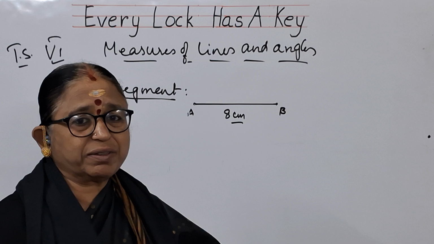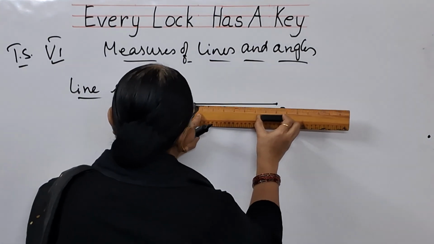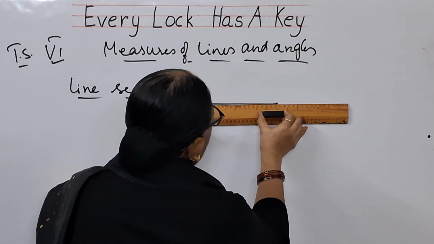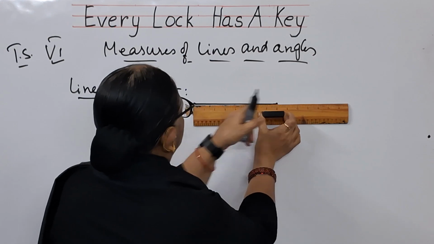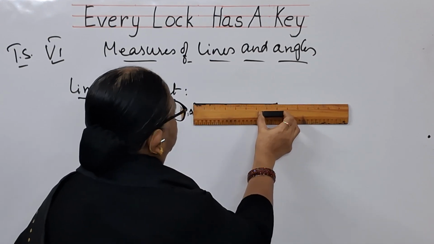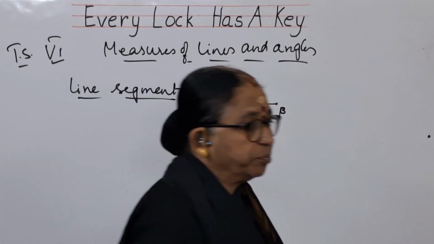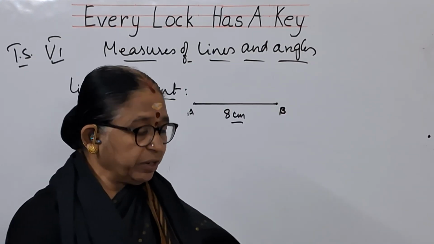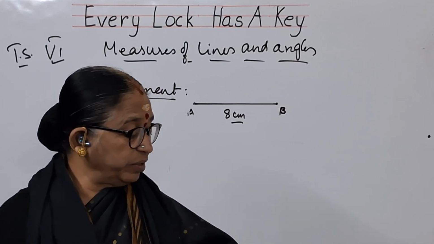So with the help of a scale, if you want to measure, what you have to do? You have to keep the 0 of the scale here and keep it up to here. You see this children, exactly at 8. This is 0, this is 8. Exactly at 8, this is there. So this is how you can measure a line segment either by using a ruler, a scale. It can also be called a ruler and divider, any one among these two.